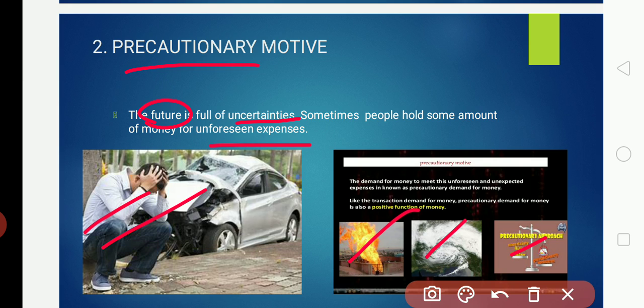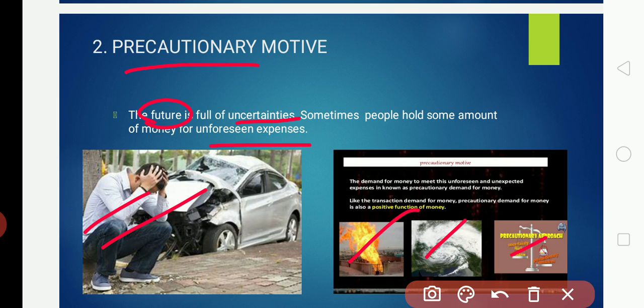When natural disasters come, some fire, some accident, some death, at that time we want to have money, and we cannot postpone that. Suppose somebody in the family has an accident, immediately we want to treat them, give them medical care, and take them to the hospital. At that time we need money.